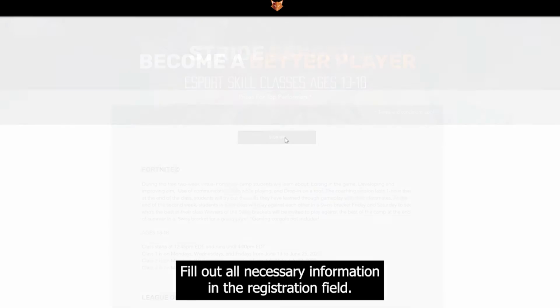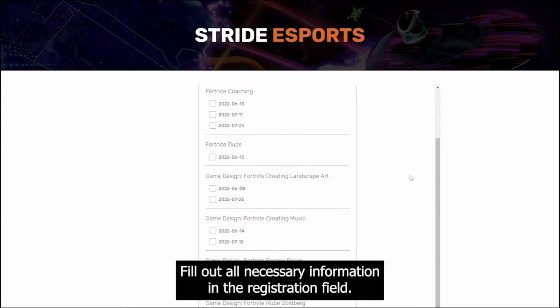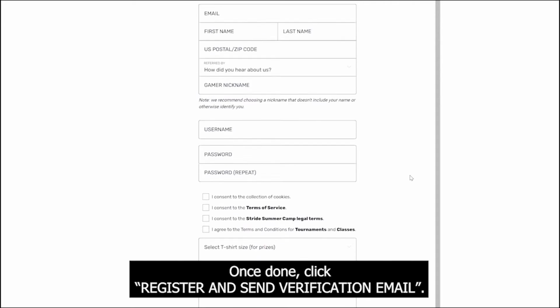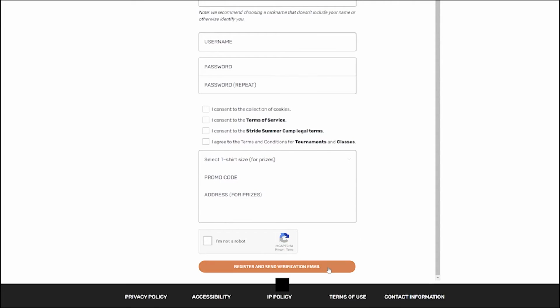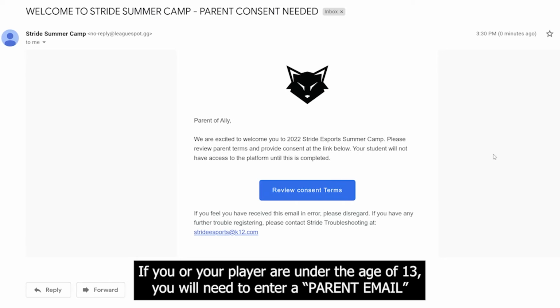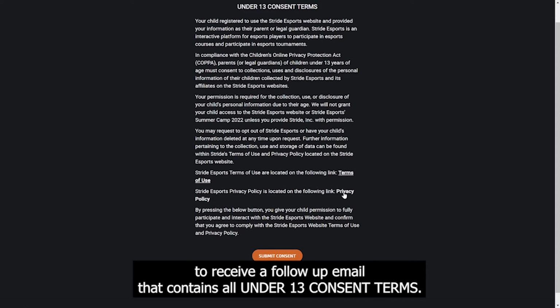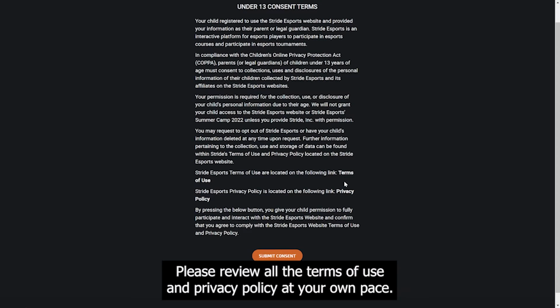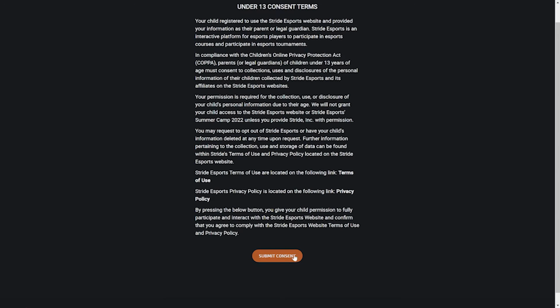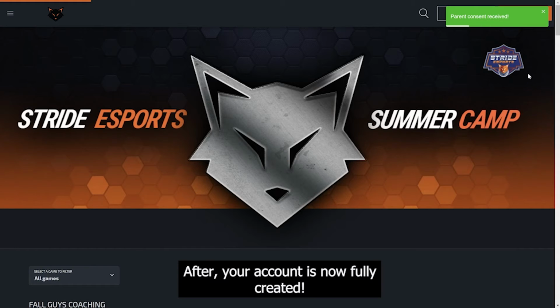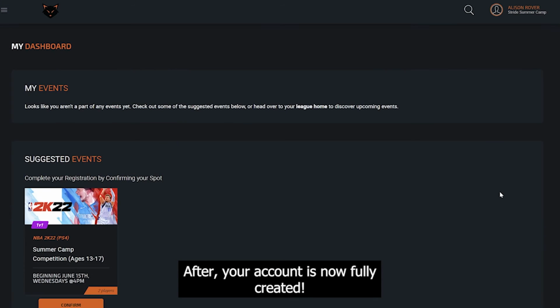Fill out all the necessary information in the registration field. Once done, click Register and send verification email. If you or your player are under the age of 13, you'll need to enter a parent email to receive a follow-up email that contains all under 13 consent terms. Please review all the terms of use and privacy policy at your own pace. Once you have read through that email, click Submit Consent. After, your account is now fully created.